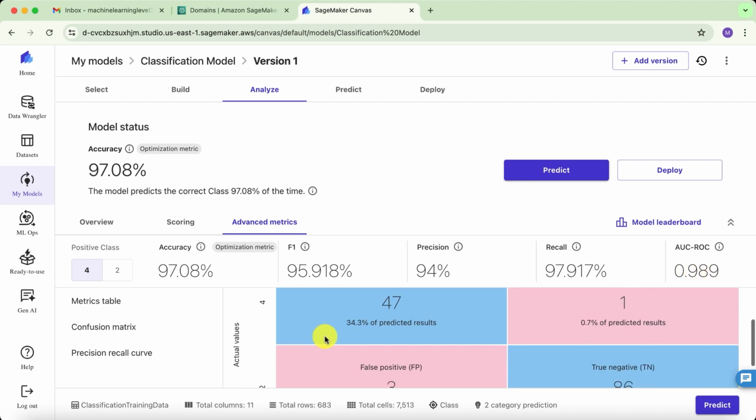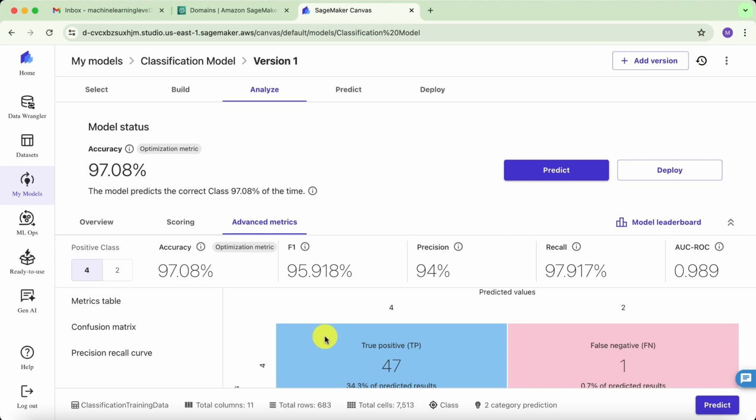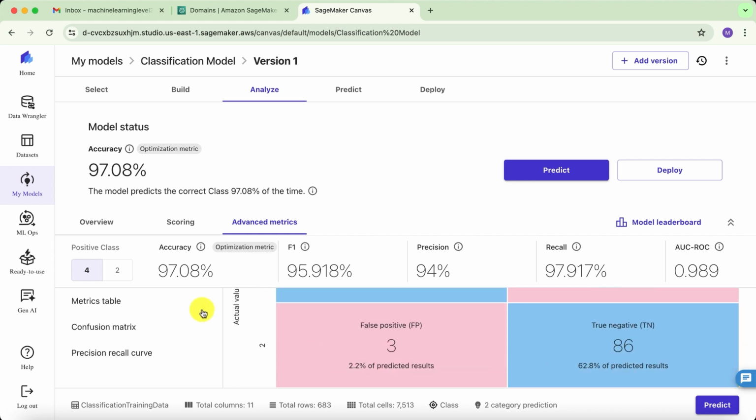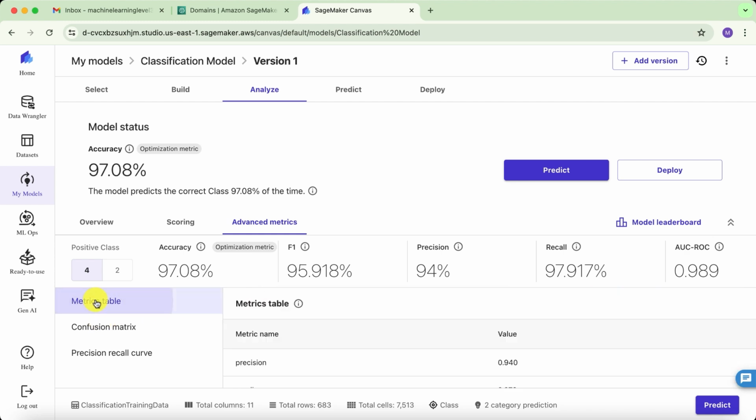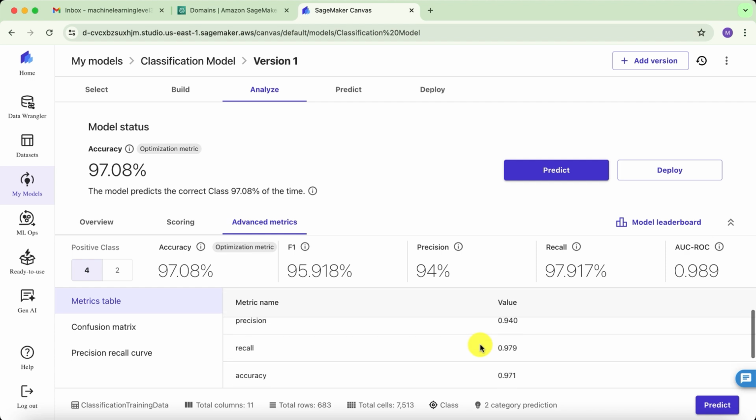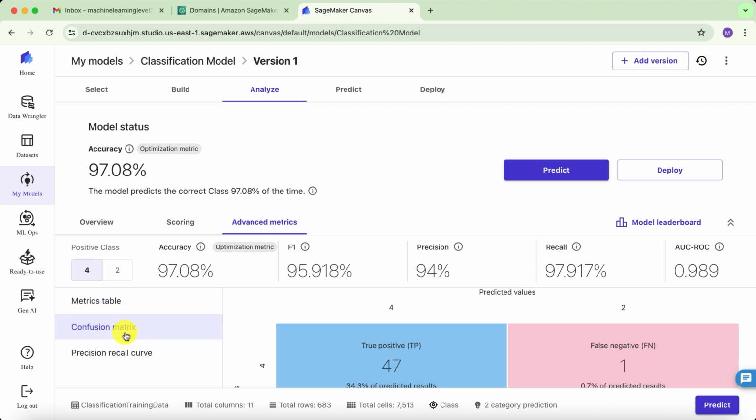Now here we go with the confusion matrix. I told you that we were going to have it. Here it is. Well, we'll have a better look at it when we click this, but first let me show you the metrics table with the different metric values. As we saw, a precision of 94%, recall of 97.9%, accuracy of 97.1%, F1 of 95.9% and AUC of 0.989. And then there we go. Let's have a look at the confusion matrix.